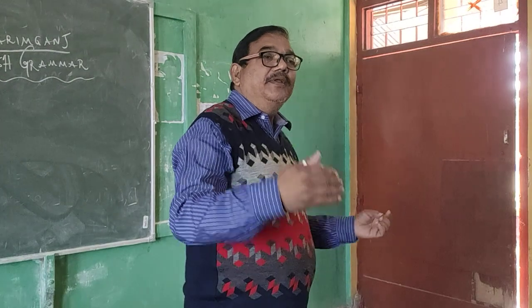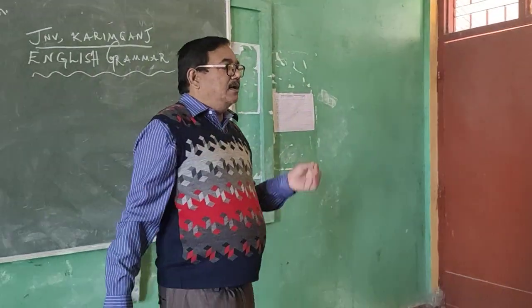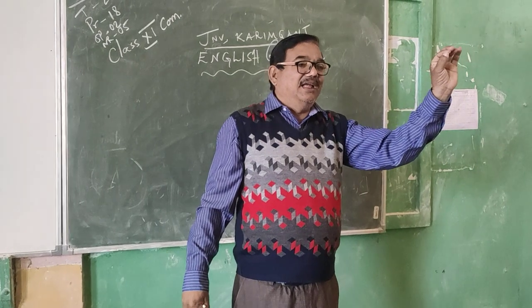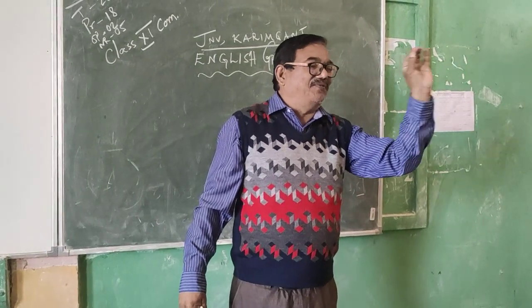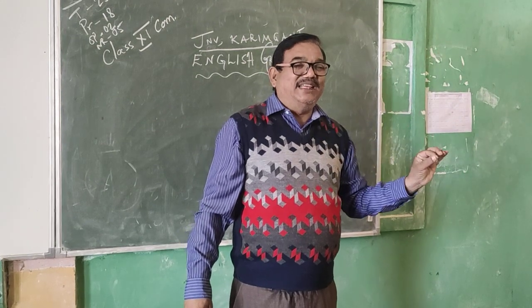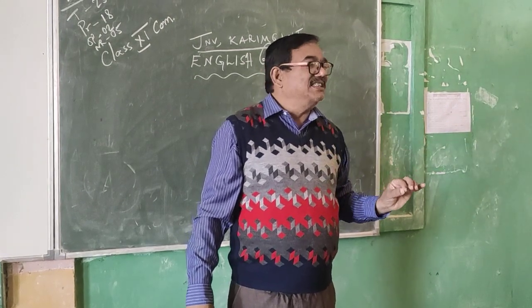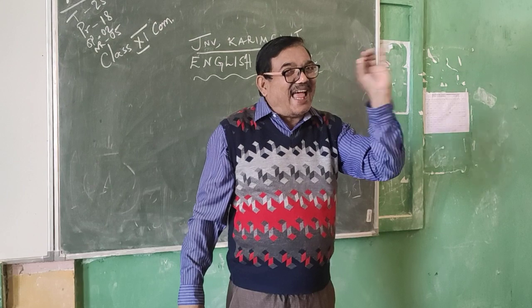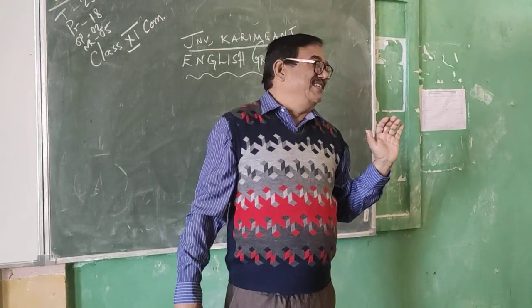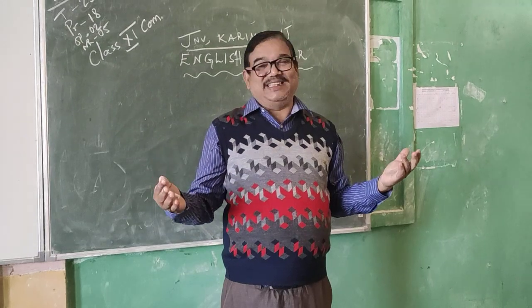Or say, the milkman comes and knocks at your door at 6 o'clock every morning. He will not come to your house at 5 o'clock. He will not come to your house at 10 minutes past 6 or quarter to 6. He will come exactly at 6 o'clock. 6 a.m. sharp. So, this is habitual action.